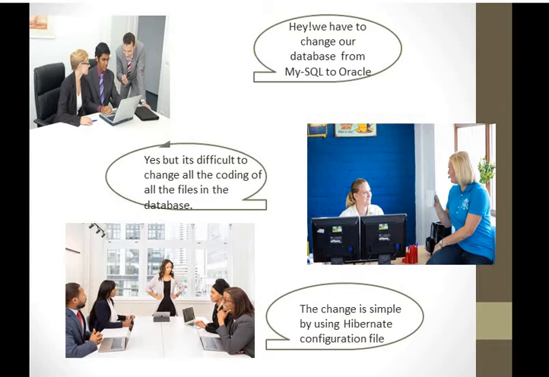Hibernate is an object relational mapping tool for Java programs, which is used for mapping the fields and entities, with the help of objects, with any database domain. Here is an example.